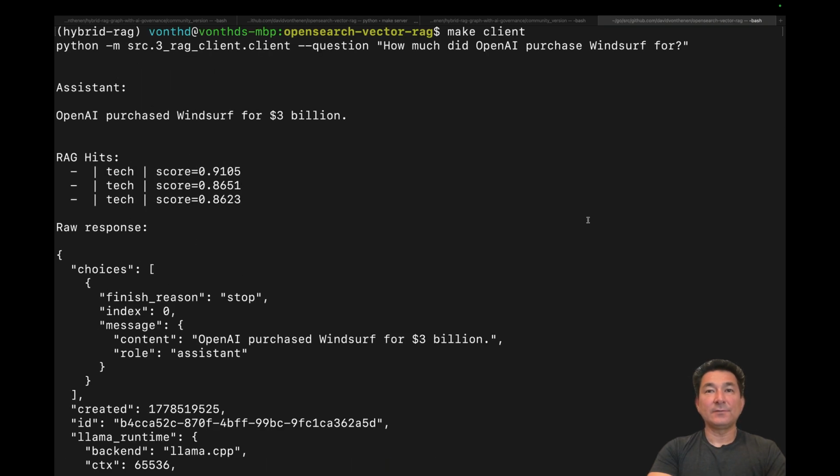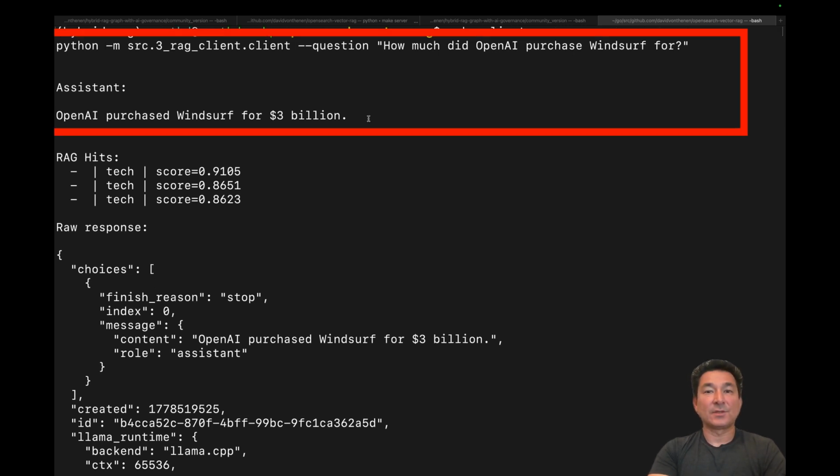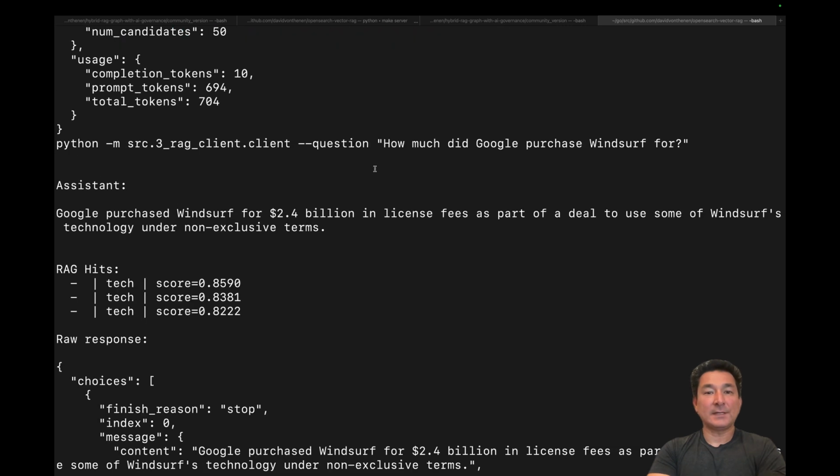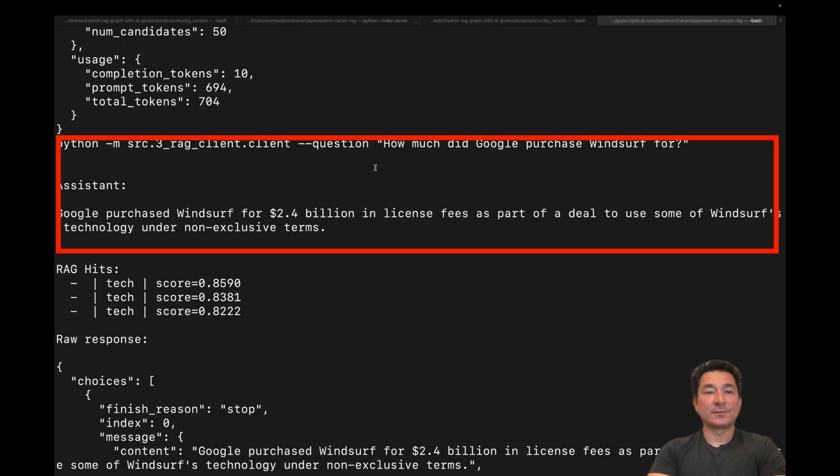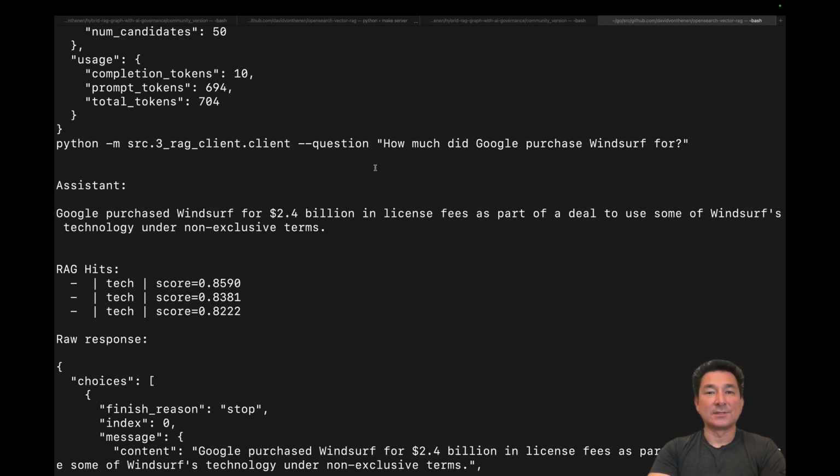Here you can see we have two different questions, and we're also getting two different answers, even though these two events and data points have extremely high correlation to each other. For the question, how much did OpenAI purchase Windsurf for, we have one answer that says OpenAI purchased Windsurf for $3 billion. And for our second question, how much did Google purchase Windsurf for? We have the answer Google purchased Windsurf for about $2.4 billion in licensing fees for an acqui-hire for Windsurf's technology and under non-exclusive terms. So this is one of the challenges that vector embeddings has when it's attempting to provide concrete answers to users' questions.